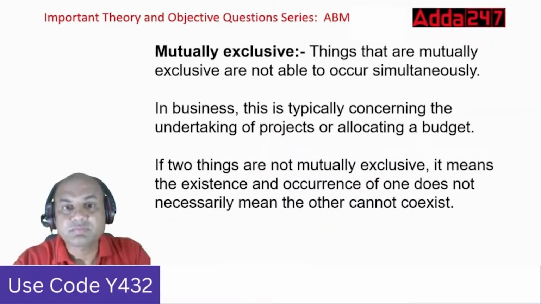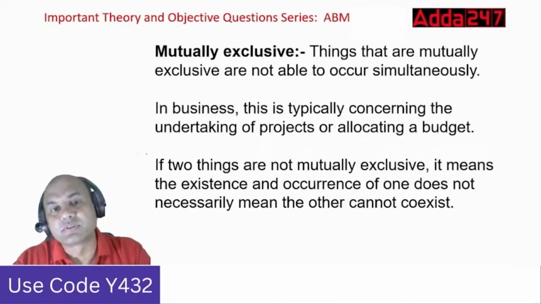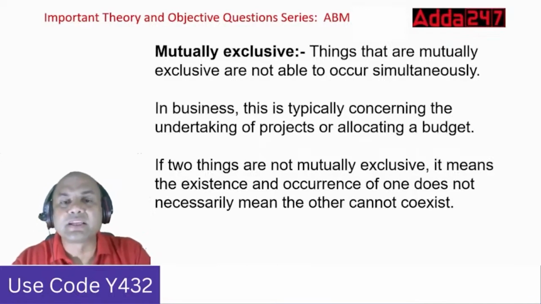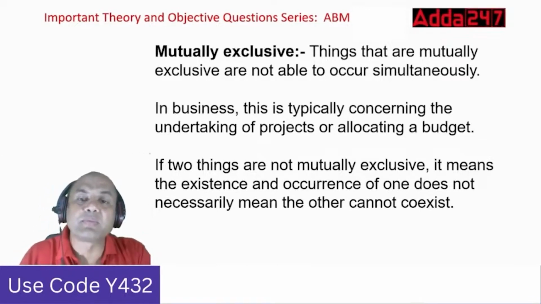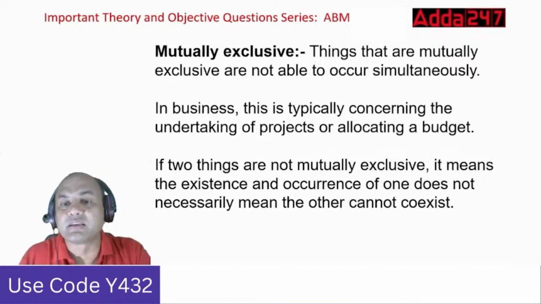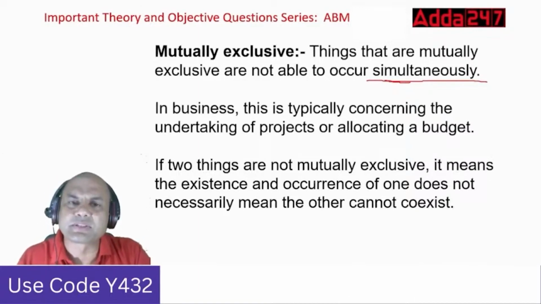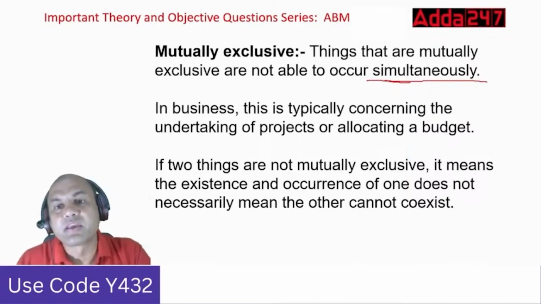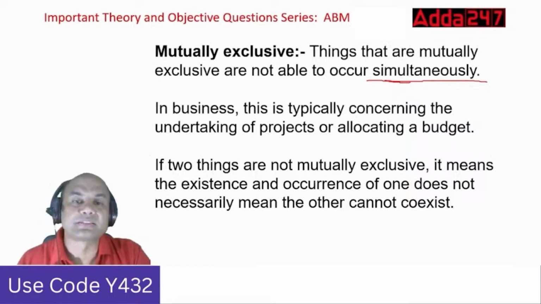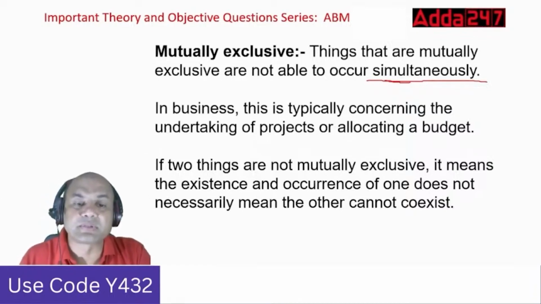Okay, mutually exclusive. Exclusive means what? Things that are mutually exclusive are not able to occur simultaneously. What do you mean by this? Not able to occur simultaneously means at one time they will never occur. Which are the examples? Give me one example from your side which will not occur simultaneously.